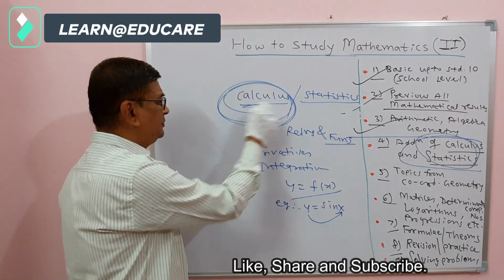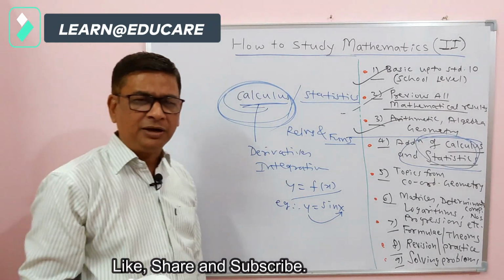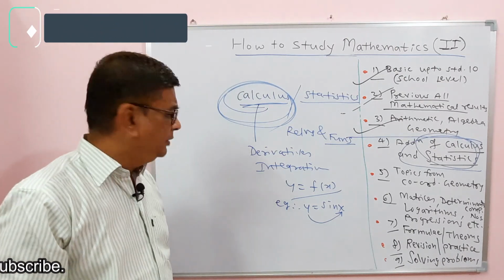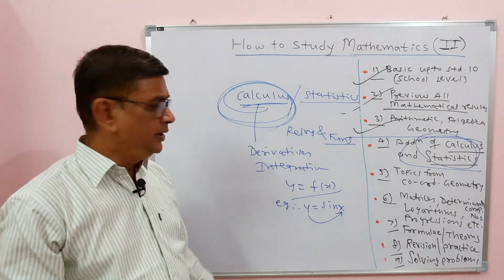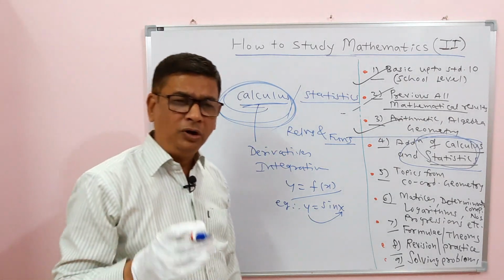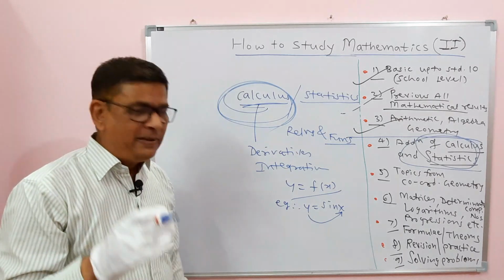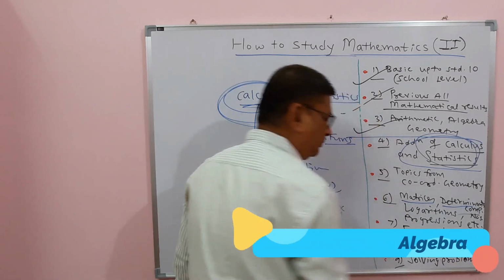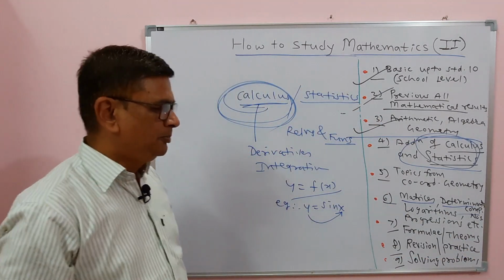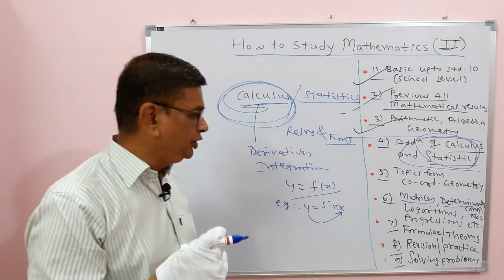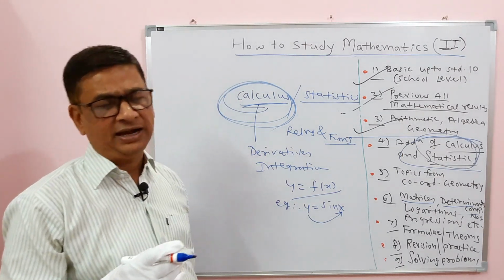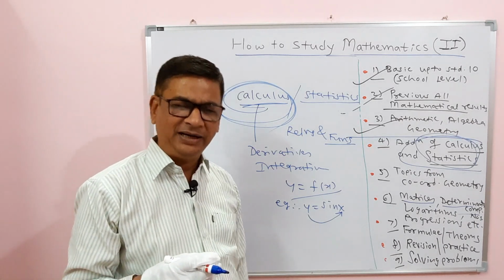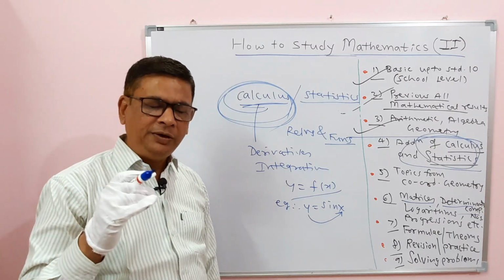So calculus is the main part after 10 standard, because geometry you know already, arithmetic you know, algebra you know somewhat, but this calculus is new for you. It is not true that you all know algebra and all know geometry. Many topics get added, like matrices, determinants, complex numbers, logarithms, progressions and trigonometry, very detailed after 10 standard. In your 11th, 12th, when you take science and the subject has mathematics, trigonometry is very detailed.